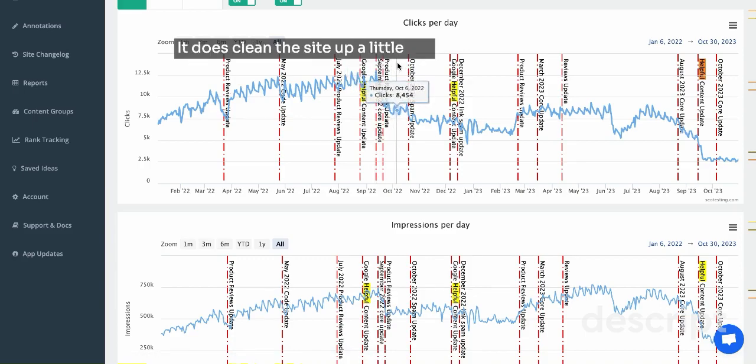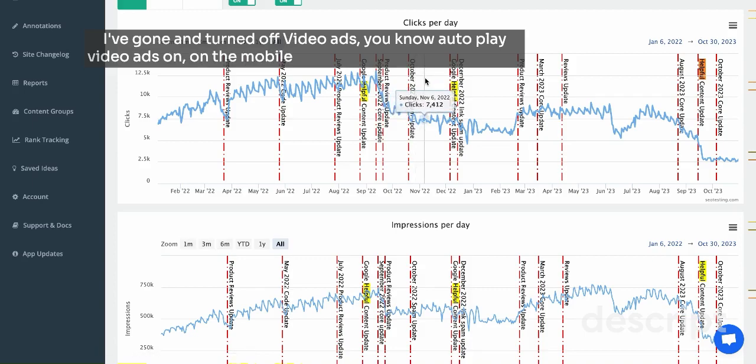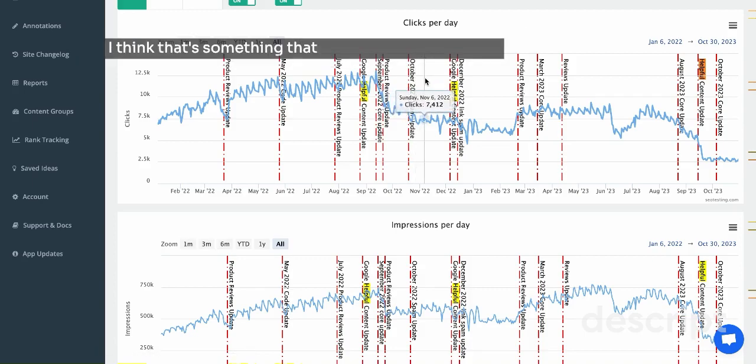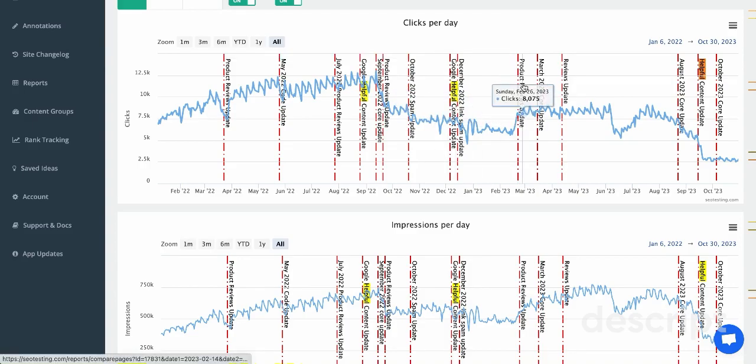It does clean the site up a little bit. I've gone and turned off video ads, autoplay video ads on the mobile experience, tablet experience. I think that's something that takes a lot of the screen. It is a big distraction. No one really likes them. I've just got rid of that.